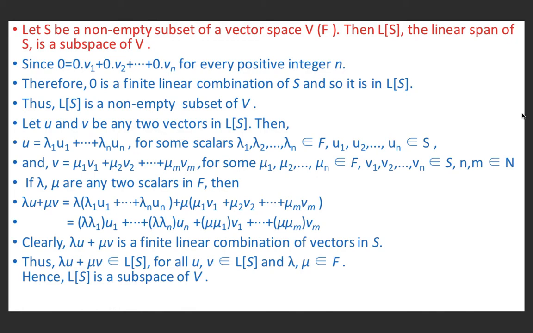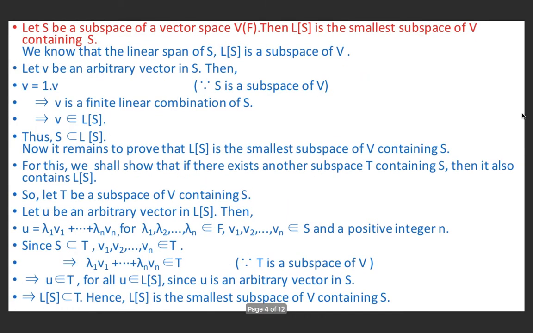Clearly, lambda u plus mu v is a finite linear combination of vectors in S. It means lambda u plus mu v belongs to the linear span of S for all u, v belonging to the linear span of S and lambda, mu belonging to F. Hence, LS, the linear span of the set S, is a subspace of V.